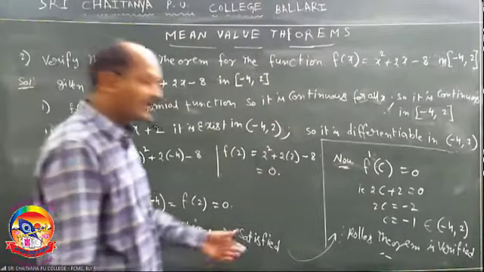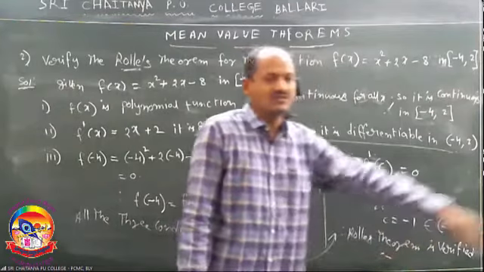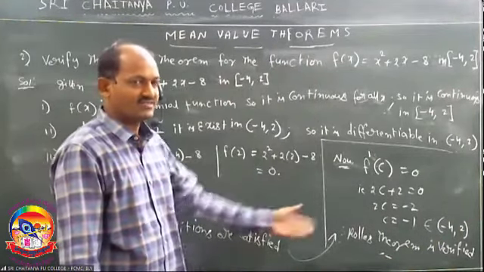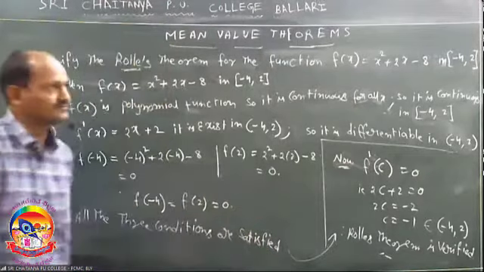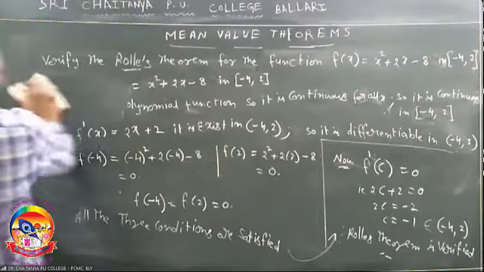Okay? In case that C value does not belong to the given interval, Rolle's theorem is not valid. Does not exist. Right. Next, third condition. Sorry, third question.